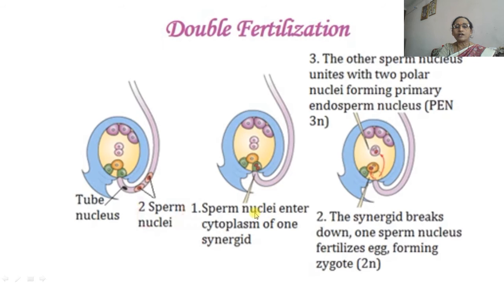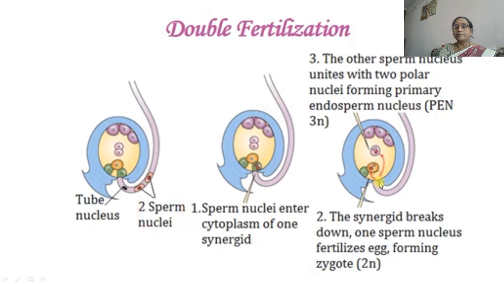The first male gamete enters the cytoplasm of one synergid here, and it will destroy it, and then it can fuse with the egg, and this process is called fertilization, forming the zygote.